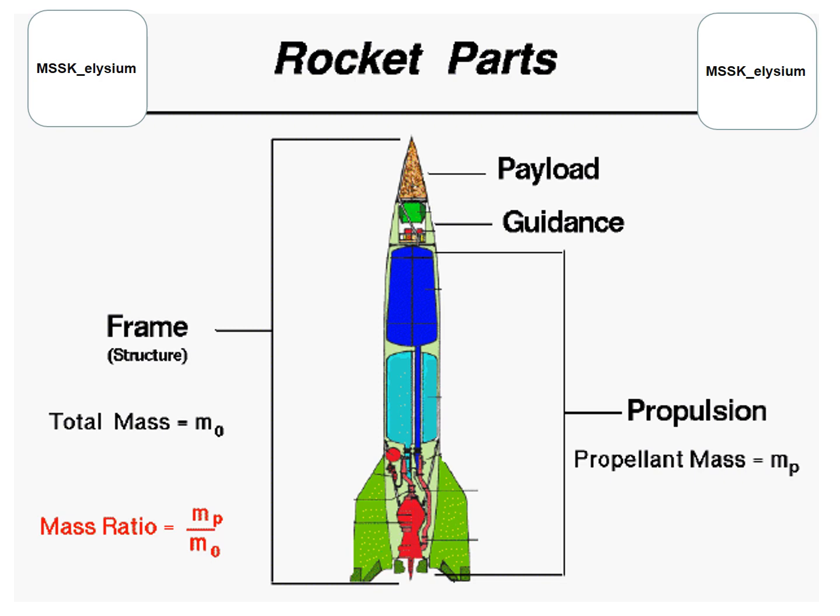When we talk about the mass ratio, we first have to know what the propellant mass is. Propellant is not just fuel. Whenever we talk about the propellant, it is a combination of fuel and oxidizer.